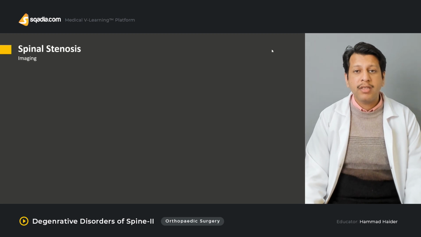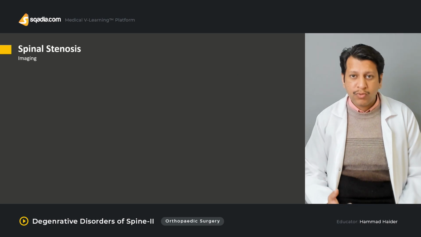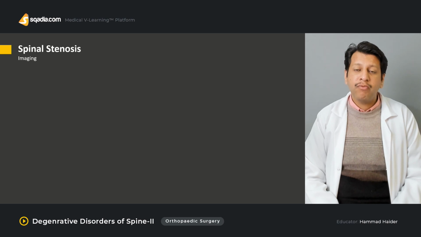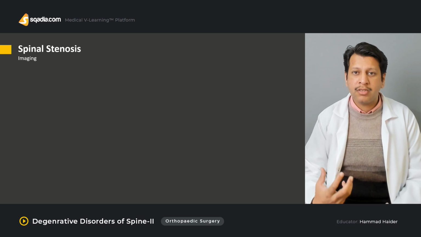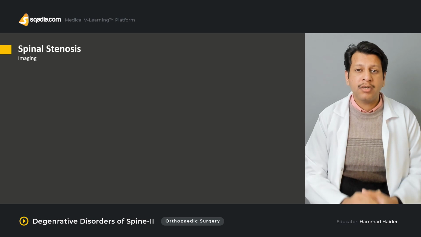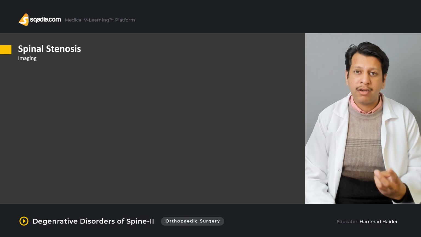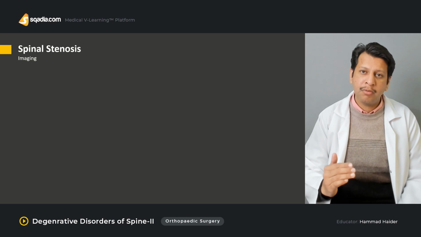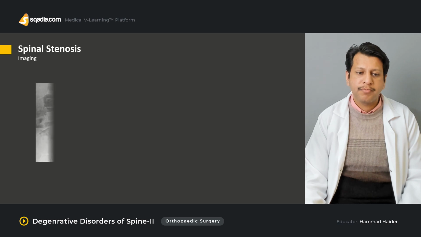Now, once we have done the history, we have to go for the examination. We have to look for other signs of upper motor or lower motor neurons, which are sometimes absent. Then we check whether there is numbness in some areas or not. We can check all the dermatomes as well as the reflexes. We have to look for the patellar reflex, Achilles reflex, as well as the tibialis posterior reflex, because they determine at which level the problem is. And then we can go for imaging.